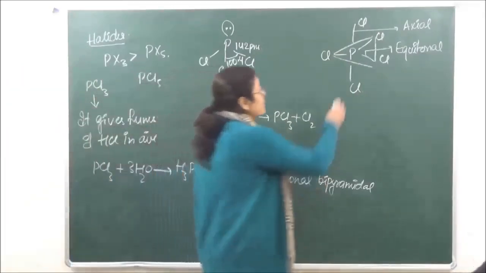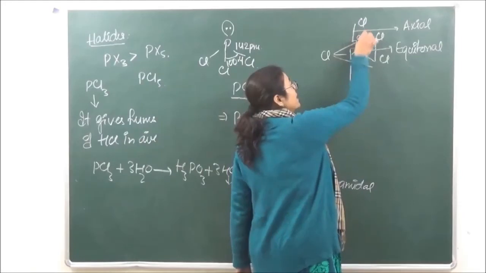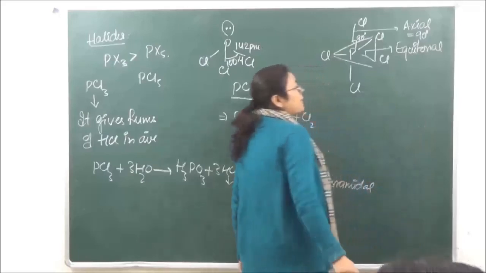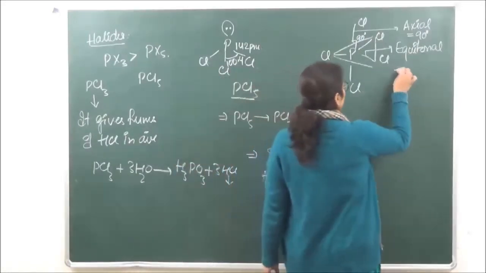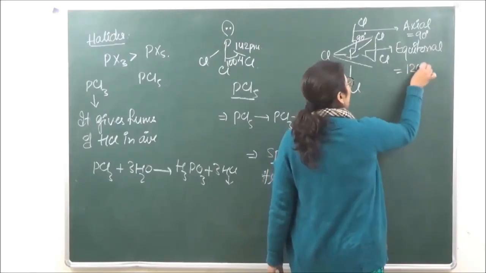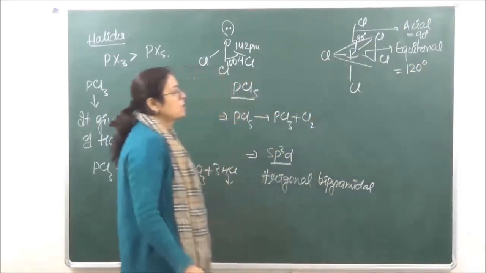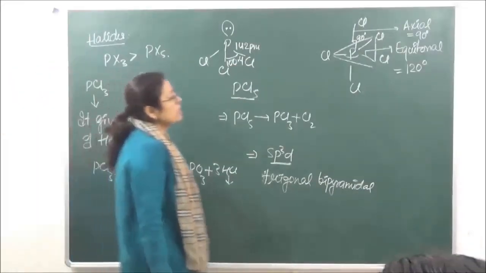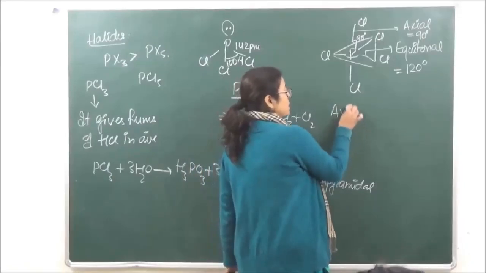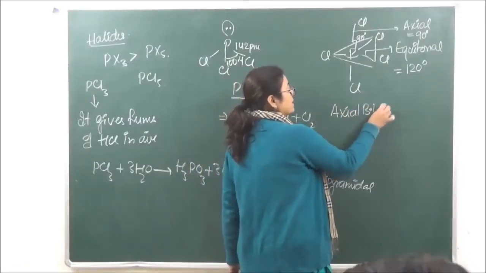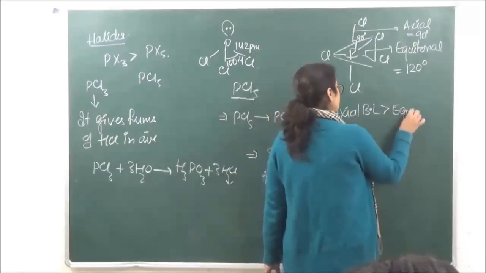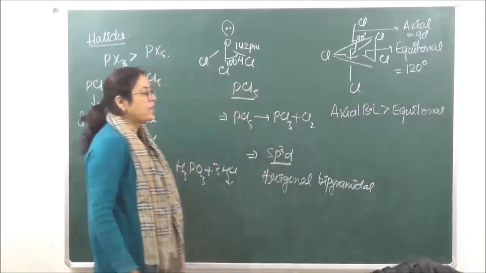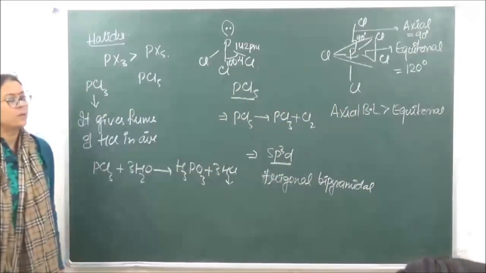The bond angle in case of axial is going to be 90 degrees, and the equatorial bond angle is going to be 120 degrees. Okay? It is also seen that the axial bond length is greater than the equatorial bond length.